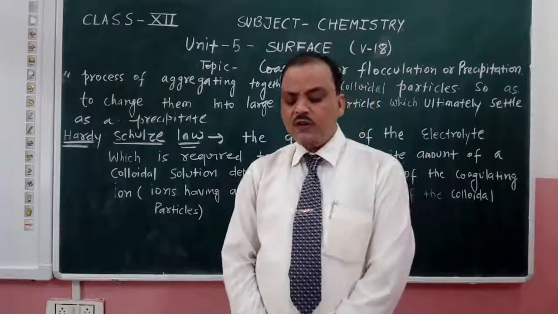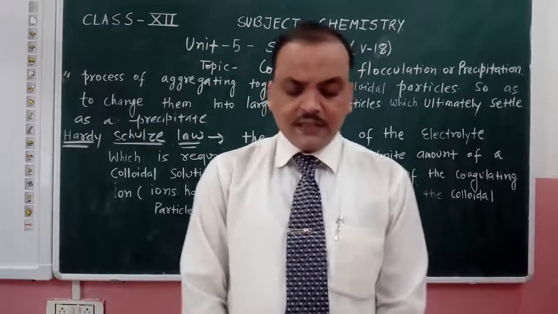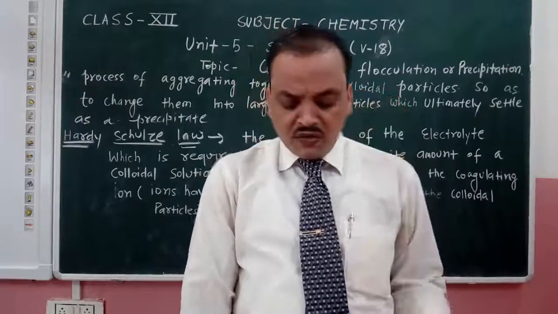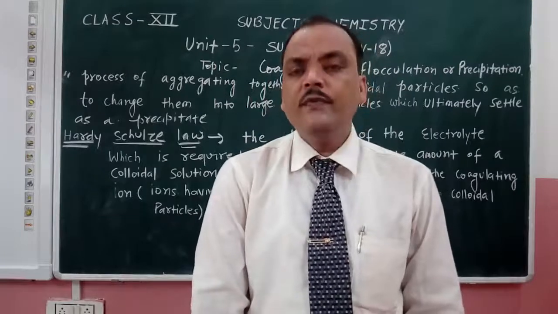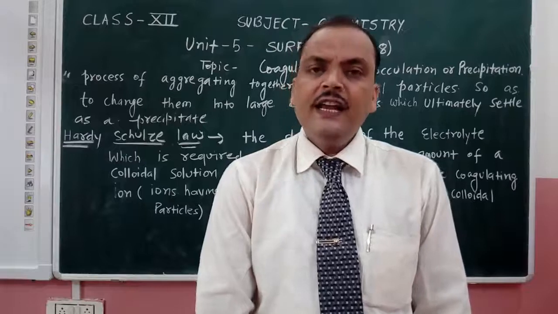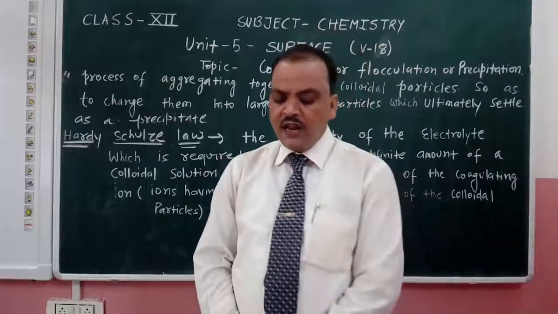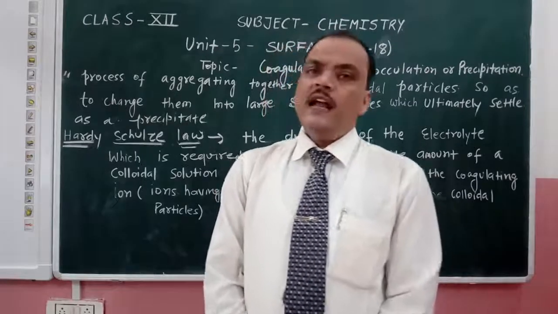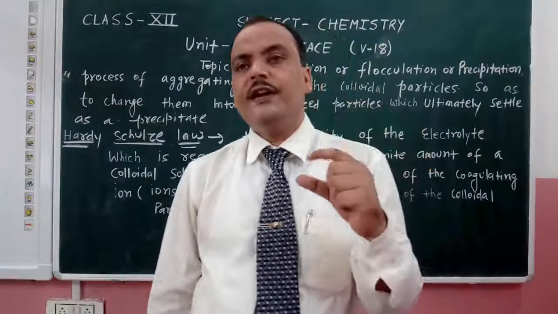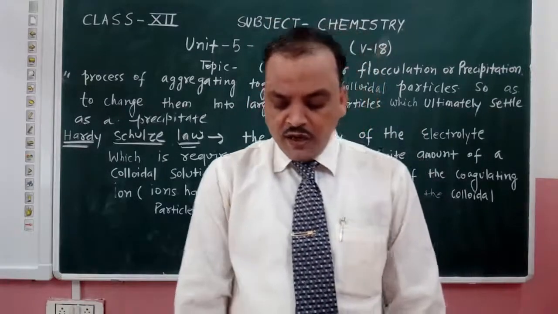Thus, smaller is the coagulation value of an electrolyte, greater is its coagulating power. The smaller the amount of electrolyte we need to take, the greater is the coagulating or precipitation power it has. If we take a smaller quantity and it causes more coagulation, that is known as precipitation power.